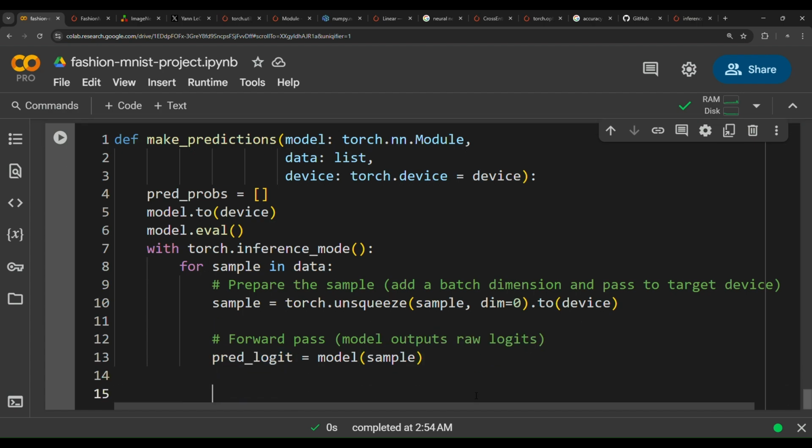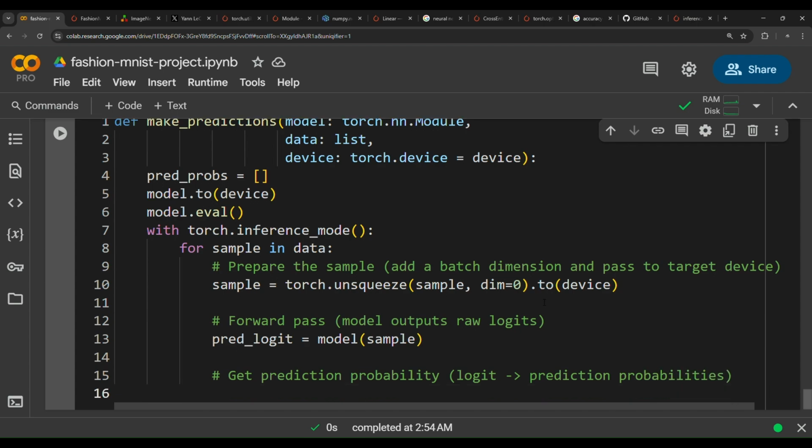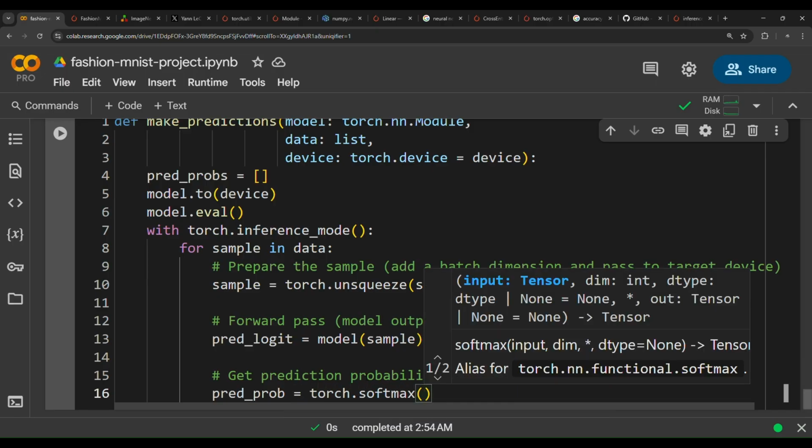The next step is get prediction probability. So turn logit into prediction probabilities. So pred_prob equals torch.softmax. We're going to use the softmax function.